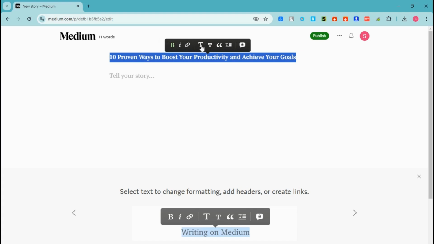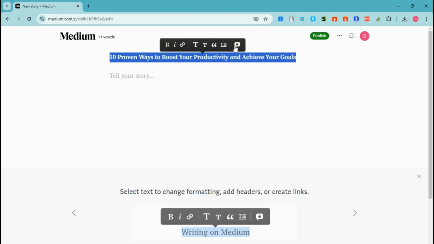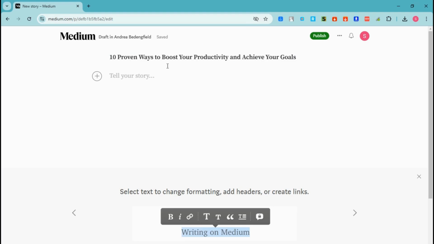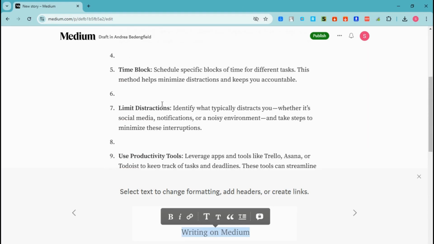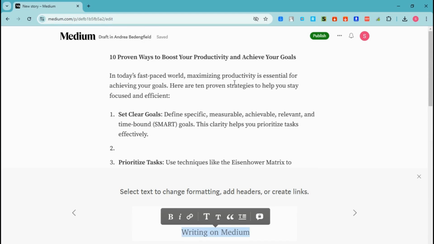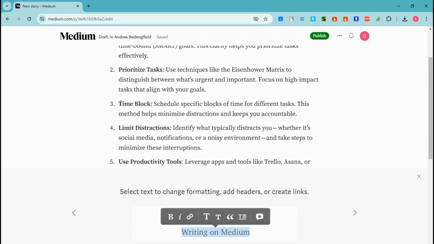So here you can simply edit the format. You can change the font style, font size. You can change it to bold. You can even add a link. Okay, so you just have to click the paperclip icon and then paste your article right here. So this is my sample article for this tutorial. As you can see here, select text to change formatting, add headers, or create links.